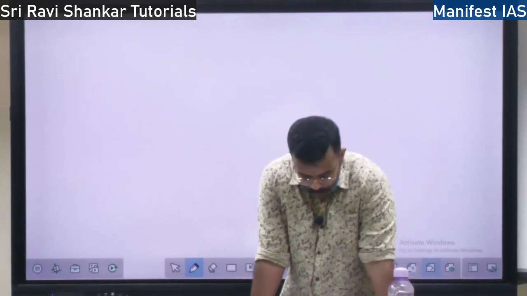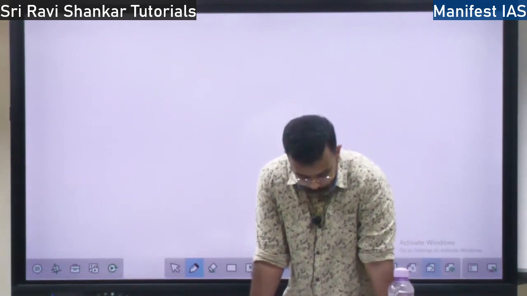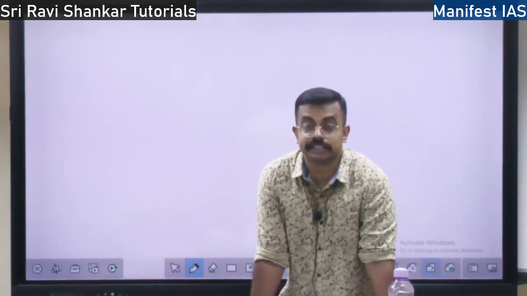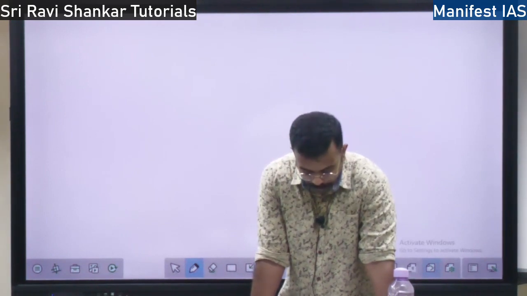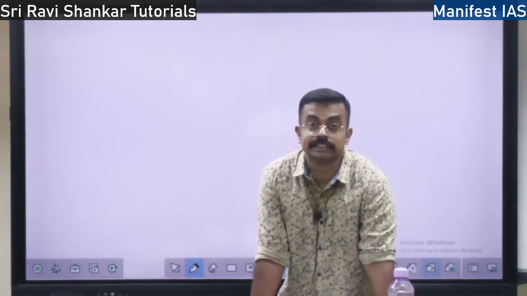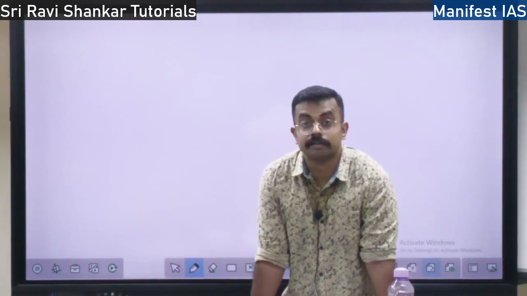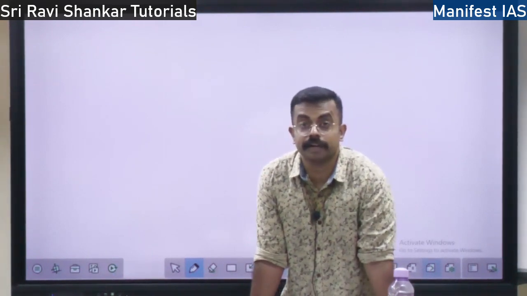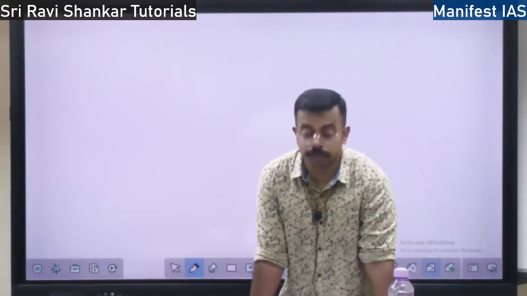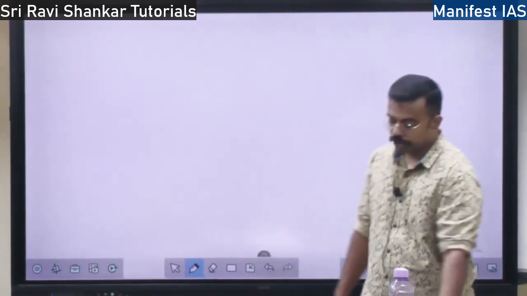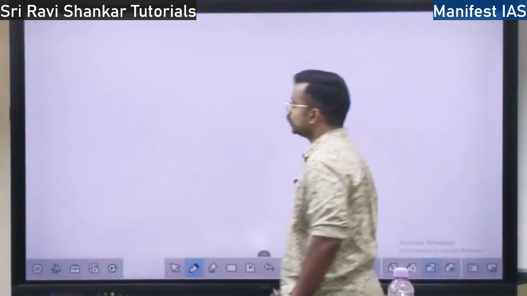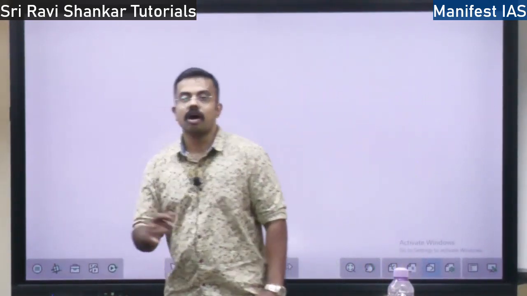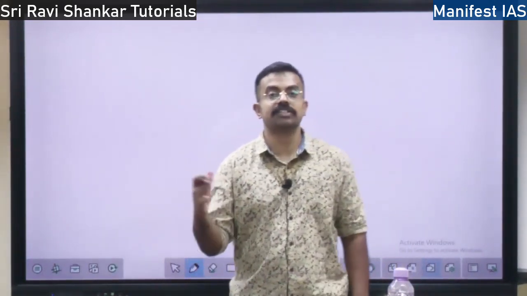So there are three forces. I told you at the surface level, friction is a force. So what are the three forces affecting the wind? One is the pressure gradient force. What is the pressure gradient force? It is the rate of change of pressure with distance, that is, how much the pressure changes with distance.